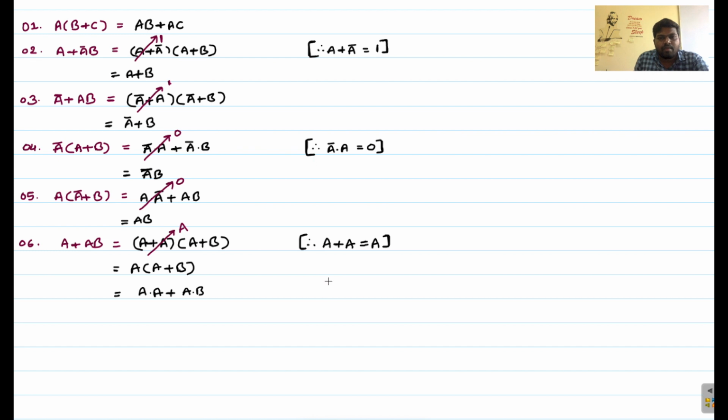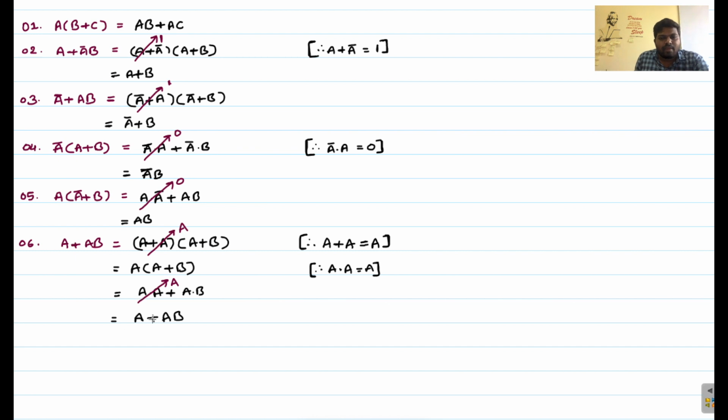We already know A into A equals A from the AND operation, right? So this product will become A. Now you will get A plus AB, right?